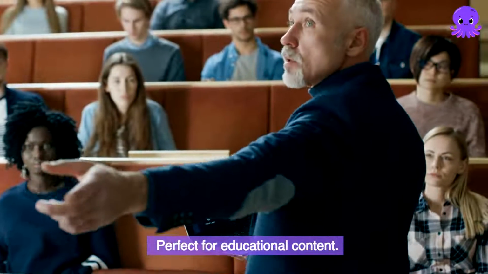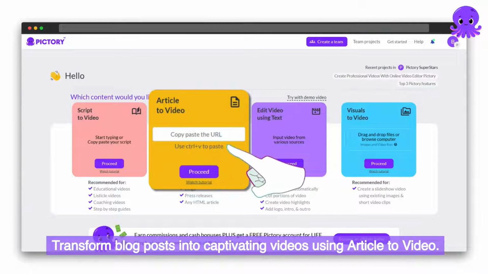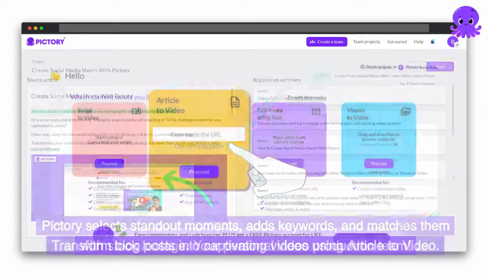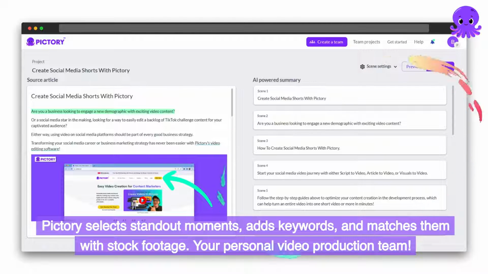Perfect for educational content. Transform blog posts into captivating videos using Article to Video. Pictory selects standout moments, adds keywords, and matches them with stock footage. Your personal video production team.